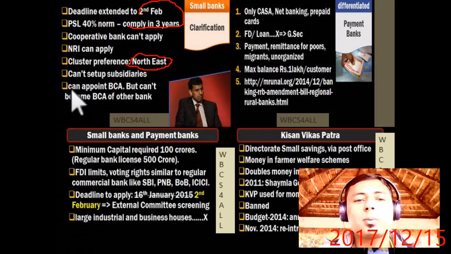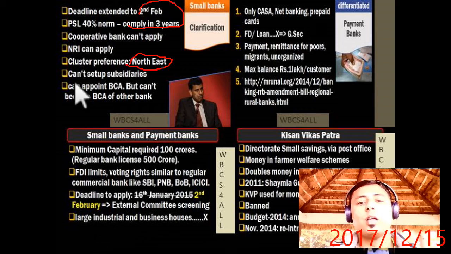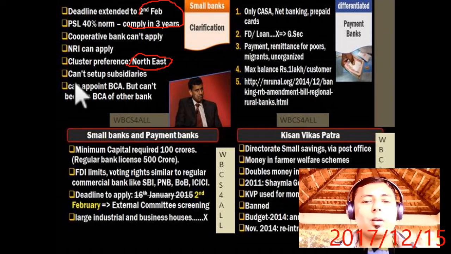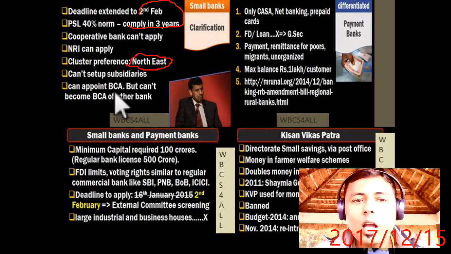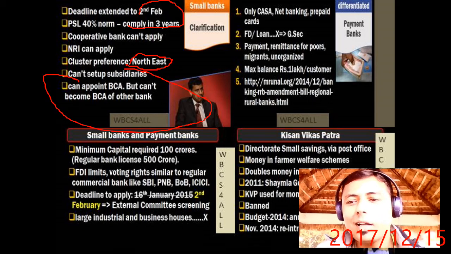Can't set up subsidiaries. So suppose you open a company, and if it generates a good name, you want to open a few more companies on that name, it will not happen. Can appoint a BCA, but can't become BCA of another bank. Okay, now what is a payment bank?